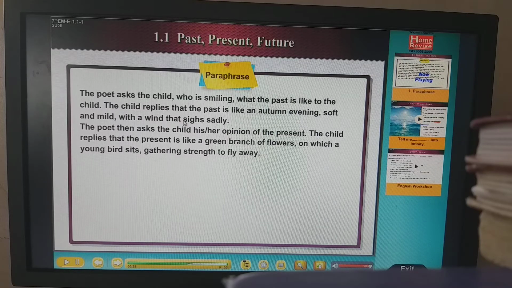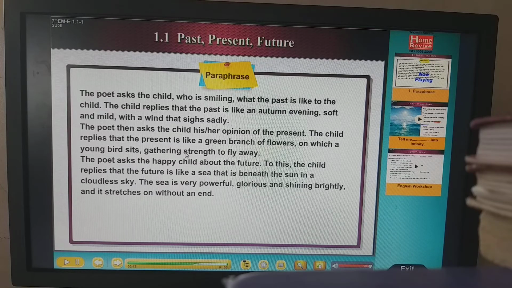The first paragraph has a 3-line paraphrase, then the second paragraph, 3 lines, on what the present is, and the third paragraph is the paraphrase on how the future will be. Read this paraphrase properly, and you will be in a better position to understand the poem. Once the poem starts, I will start with the explanation. So now we are going for the next.